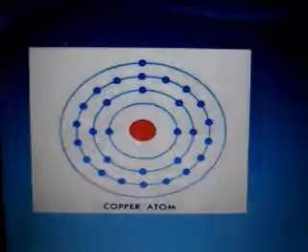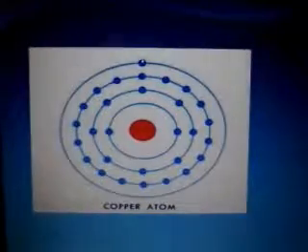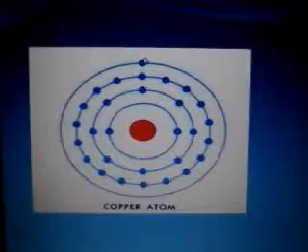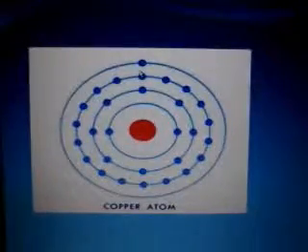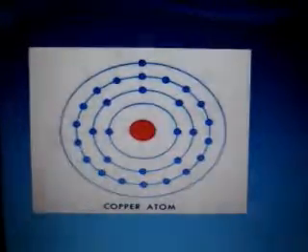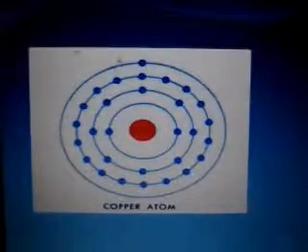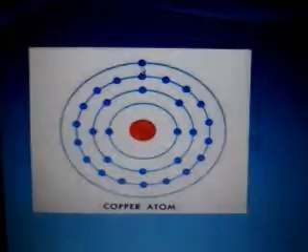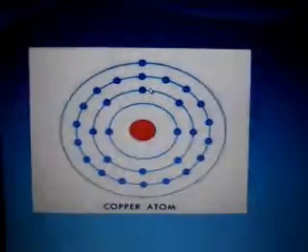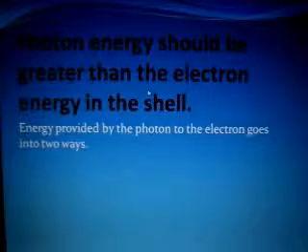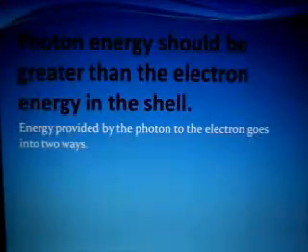But if a photon falls over here having less energy than this electron, the electron will not be ejected and it will remain inside the copper atom. So it means that the photoelectric effect depends upon the energy of the electron and the energy of the coming photon which falls upon this electron. If both energies are the same, then the electron will be ejected from the copper atom. Otherwise it will remain in the copper atom. Energy provided by the photon to the electron is utilized by the electron in two ways.